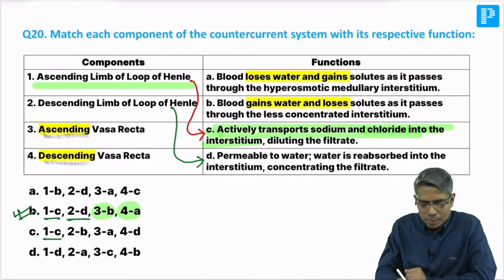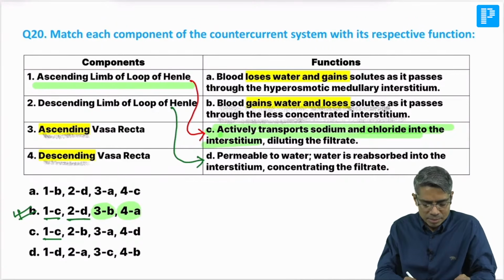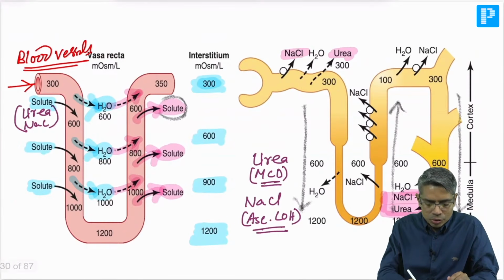Solute को, okay, blood gains water and loses solute as it passes through the less concentrated interstitium. Okay, so देखो ascending vasa recta, यहाँ पे देखो ascending vasa recta, so blood is losing solute and it is getting water.